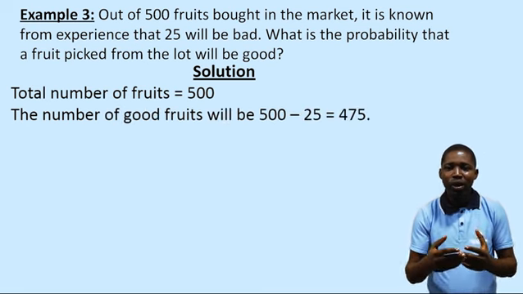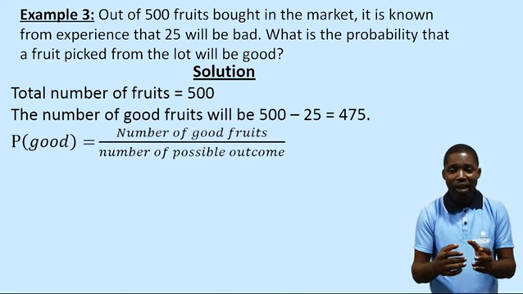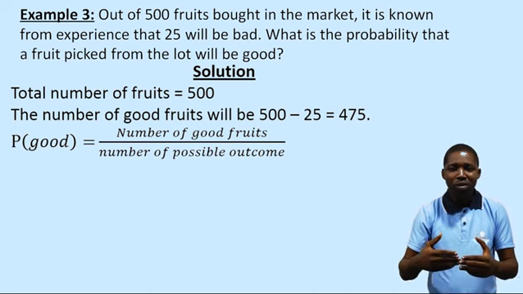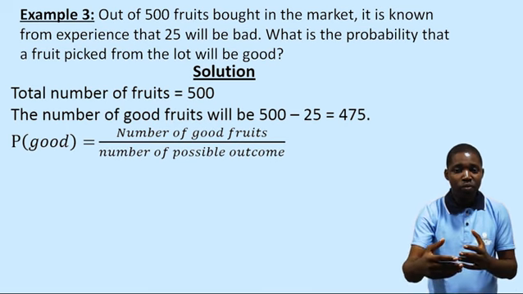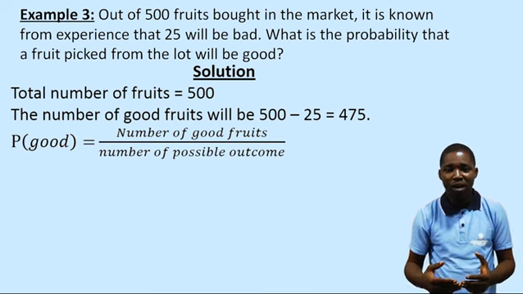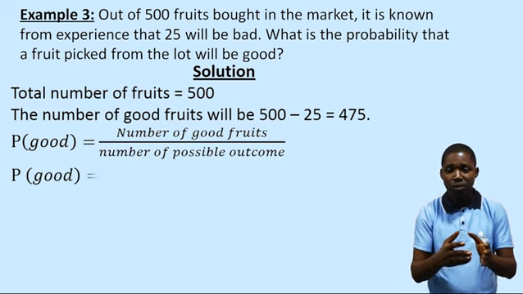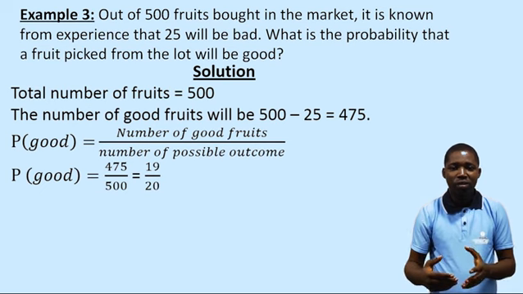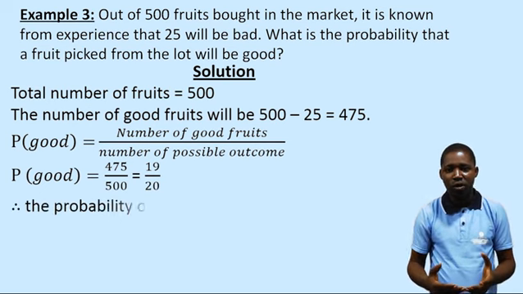So I can get the probability of picking a good fruit, probability good fruit, to be number of good fruits over the number of possible outcome. Number of good fruits over the number of possible outcome. And that will be the 475 we got by subtracting over the 500. And that will give us 19 over 20 after reduction.